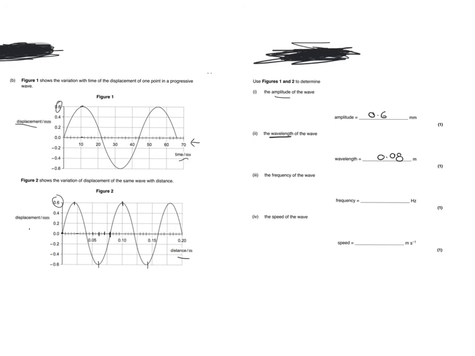The frequency of the wave. Now remember what we said before. There is no axis that says frequency or wavelength or anything, so you will need to remember this. But if I have the period, time period, which I can get from this graph, then I can find the frequency, since frequency is 1 over period. So let's look again. The same way we'll get wavelength, we'll also get the period. So from 0 to 44, so that's 44 milliseconds, because I need to also look at the units from the graph.